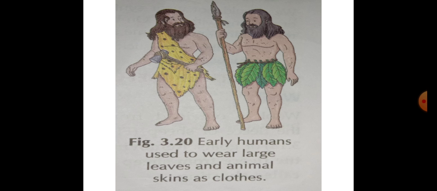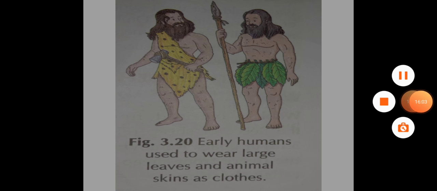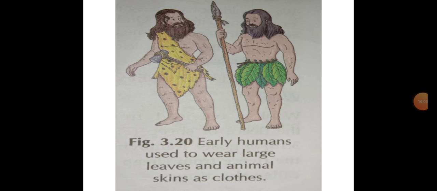Now students, our last point is history of clothing materials. Till here we have learned how fabrics are made from fibers, and how fibers are converted into yarn.